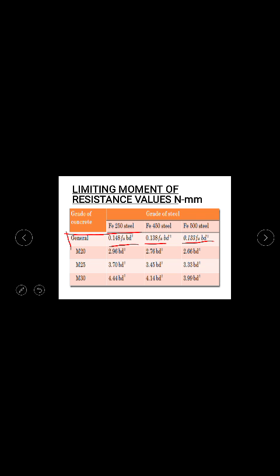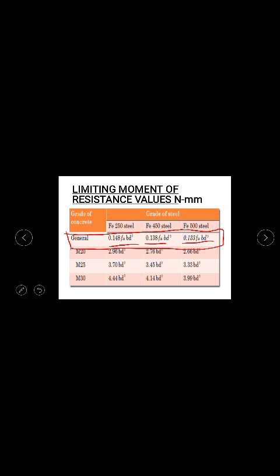So these values remain very important for you for the limiting moment of resistance or the maximum or the ultimate moment of resistance. How has this ultimate moment of resistance come into picture? When you replace the term XU with your XU max and substitute the XU max values correspondingly in the formula, and when you simplify them, you get these values. This is very easy and important also. So these are the maximum resistance which can be offered by a cross section.